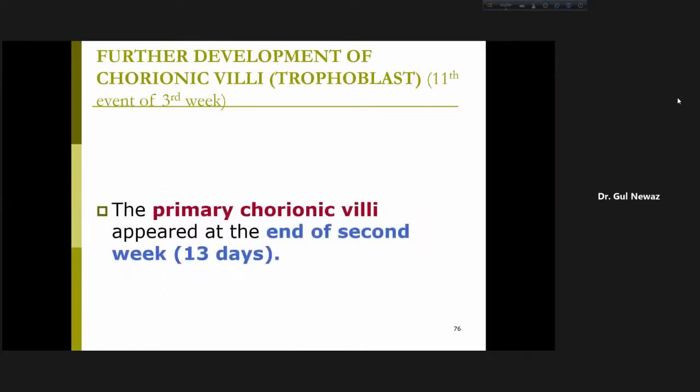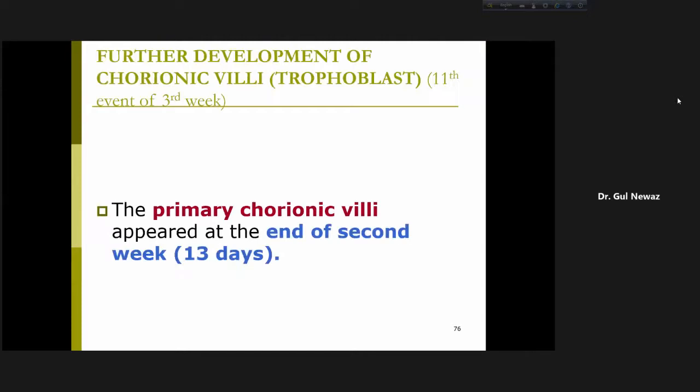And next we will go to our last event, that is the development or further development of chorionic villi. Why have I written further development? Because on the 13th day, that is 2nd week, the primary chorionic villi was formed on day 13. That is the end of second week. But we are going through the 3rd week, not the 2nd week. That is why I have written further development of chorionic villi, that is trophoblast, 11th event of 3rd week.